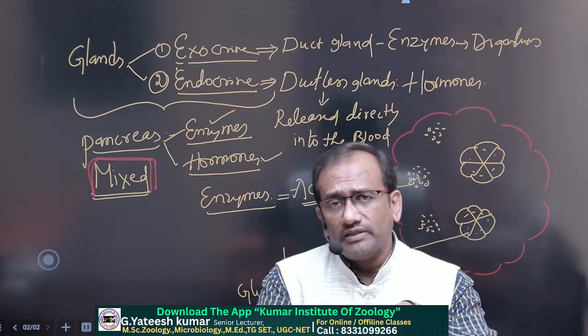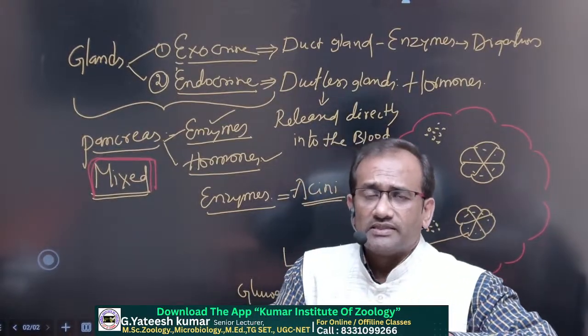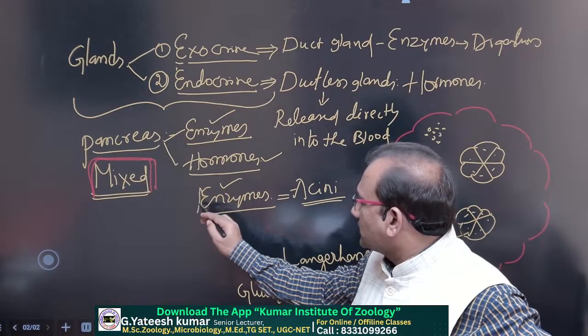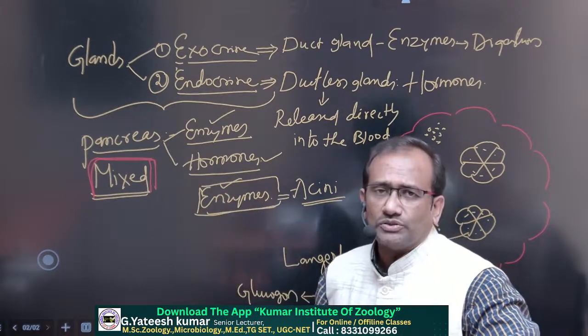But our topic in this lesson is digestion. So now we are discussing only acini cells and the enzymes present in the pancreatic juice.